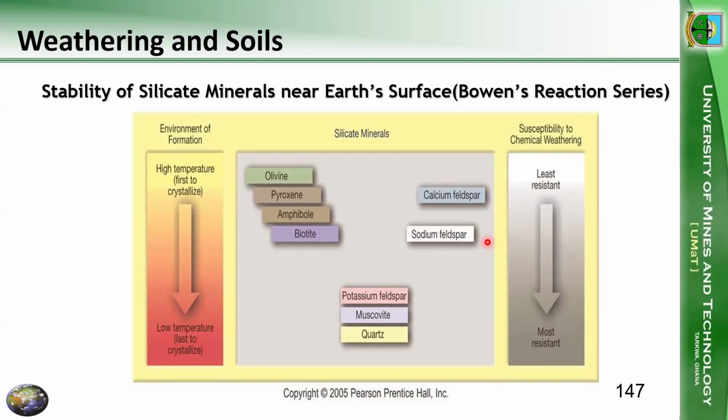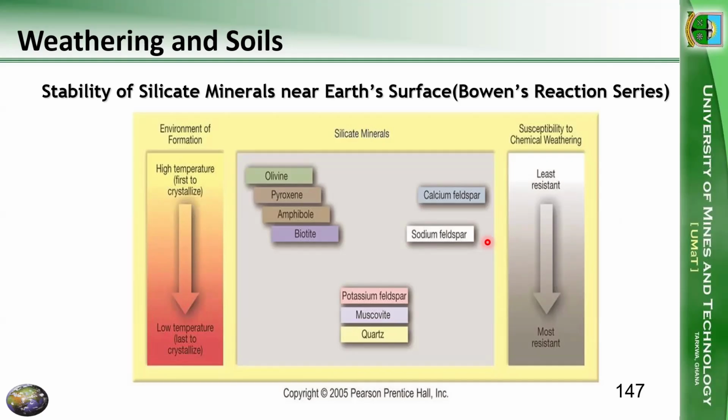It's like traveling to a destination. When we get maybe to the first town, that is somebody's destination, so the person is going to get down. The bus does not stop, because that's not the final destination. The bus will continue to move. When we get to another town, those who have reached their destinations will get off the bus, and the others continue until the final destination. More or less, that is the concept of the Bowen's reaction series.